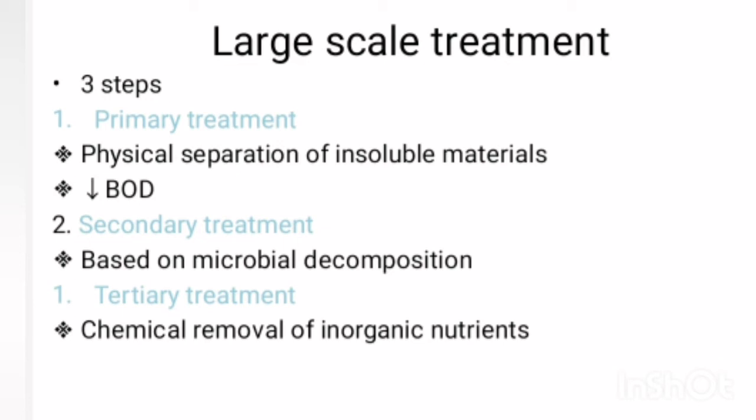Secondary treatment is based on microbial decomposition of organic materials, and the tertiary treatment is the chemical removal of inorganic nutrients and pathogenic microbes. So these are the methods used for large scale treatment.